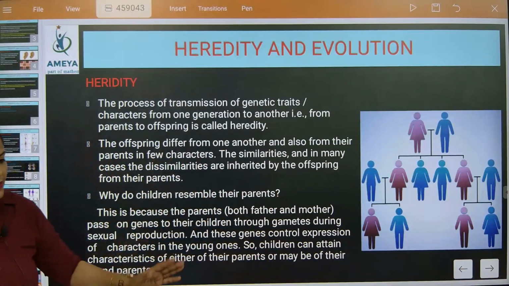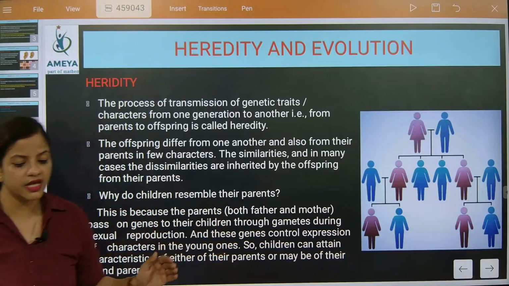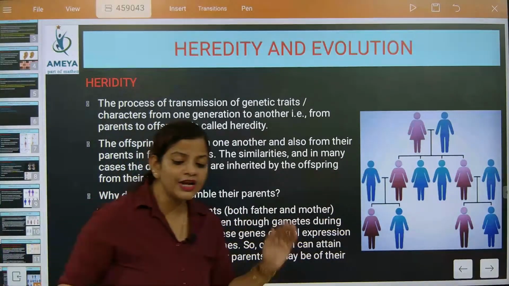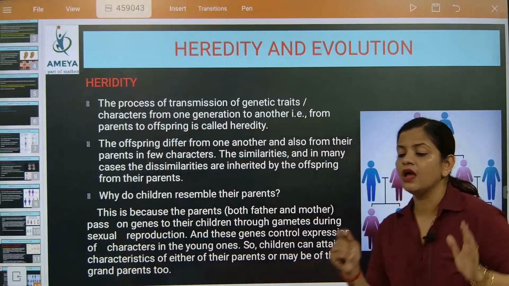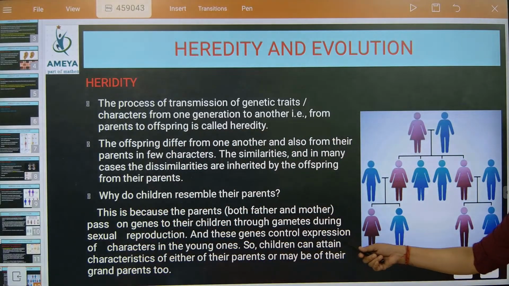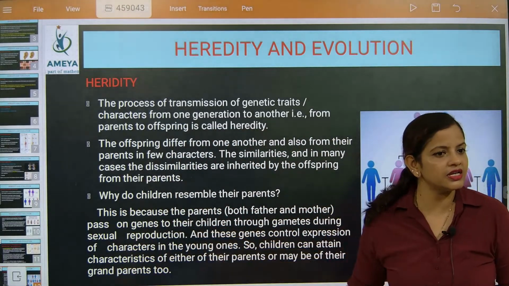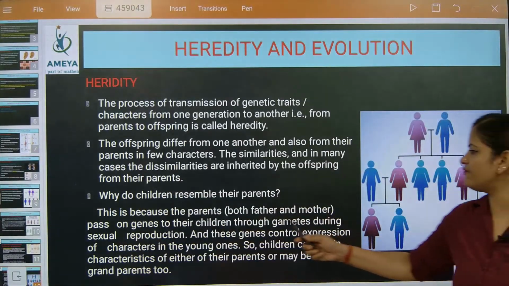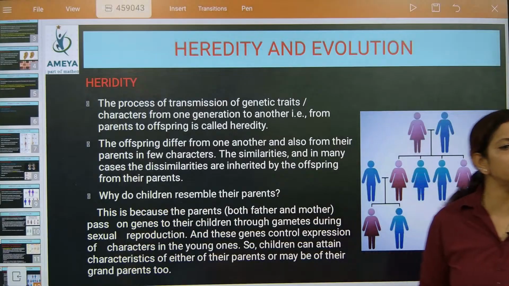Why DNA copying? Why is there mutation? Everything in this PDF I have accumulated and am writing. So why do children resemble their parents? Because they are made from genes, the male gamete and the female gamete. The fusion of the male gamete and the female gamete is what brings a child.